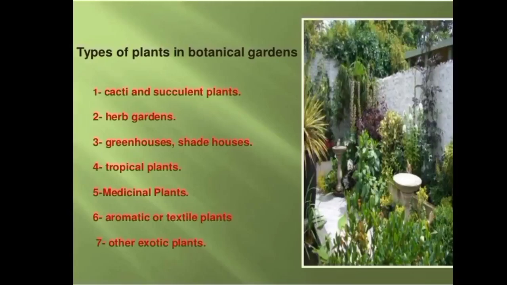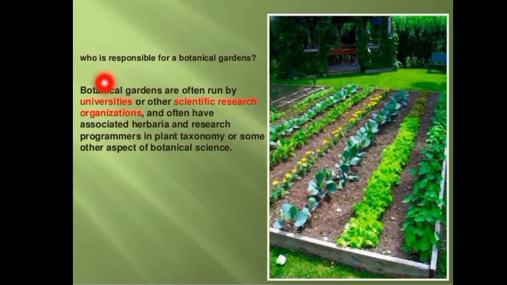Then who is responsible for the botanical garden? So we know that botanical gardens are run by universities or other scientific research organizations. So who is responsible here? Universities are responsible, and also the scientific research organizations. Okay. Then it is also associated with herbaria and research program centers. Research center programs are also responsible. Then herbaria centers are also responsible for the botanical gardens, and the main responsibility lies with the public.